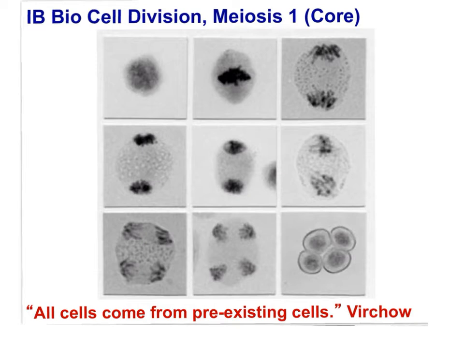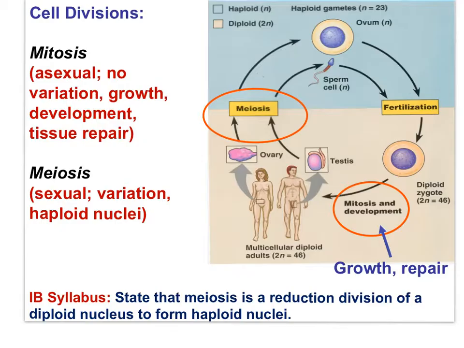The essential ideas are: chromosomes carry genes in a linear sequence that is shared by members of a species, and secondly, alleles segregate during meiosis, allowing new combinations to be formed by the fusion of gametes. Meiosis is a highly specialized cell division that occurs only in the sex organs, the testes and the ovaries of mammals, unlike mitosis, which can occur almost anywhere in the body for the purposes of embryonic growth, growth toward adulthood, and tissue repair. Meiosis only occurs in sex organs.